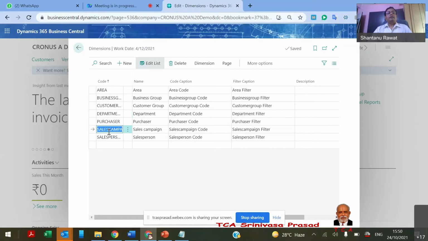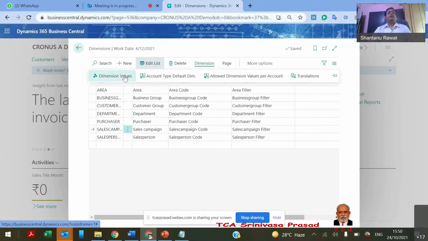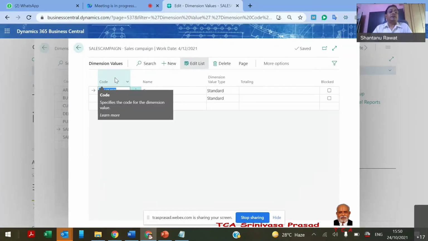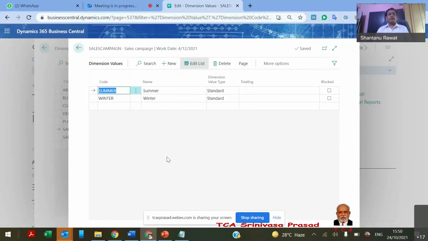This is a sales campaign. Maybe one company may have various sales promotion activities, and various activities happen: the travel, their advertisement expenses, their social media campaign, their travel bills, their salesperson reimbursement, their salary.